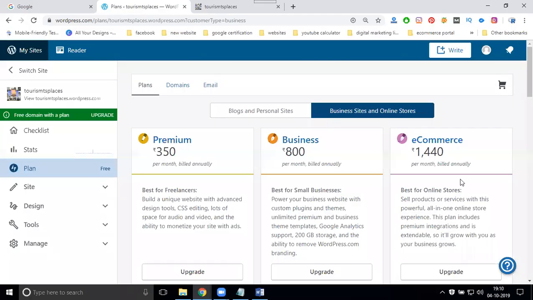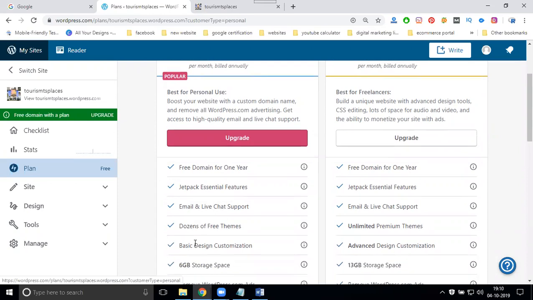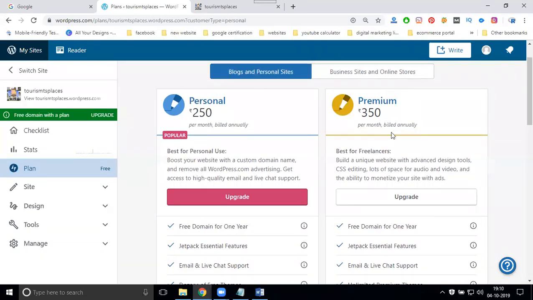Now, for any kind of free WordPress to premium, you get different space and essential support also. Coming to this one, you get a free domain for 1 year. The domain is free. Jetpack Essential features, email and live chat support, basic design customization. How much space? 6 GB space will be free. And WordPress ads are removed. Premium here.